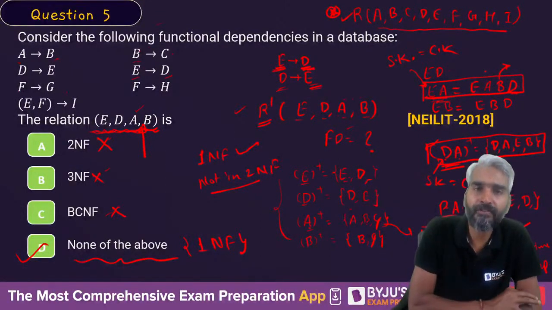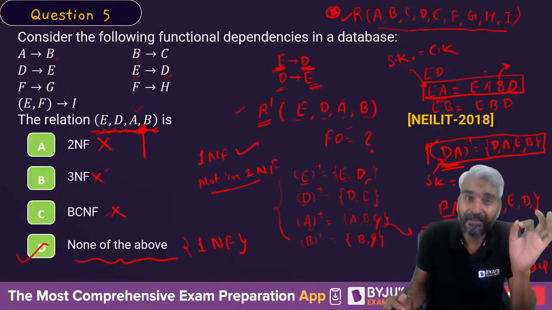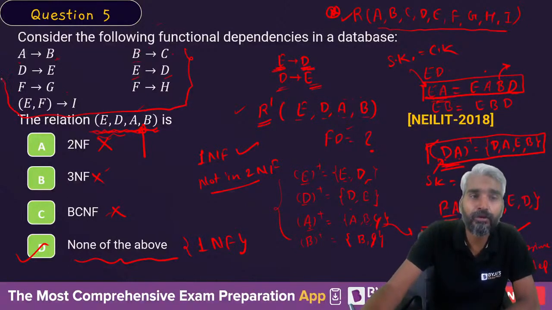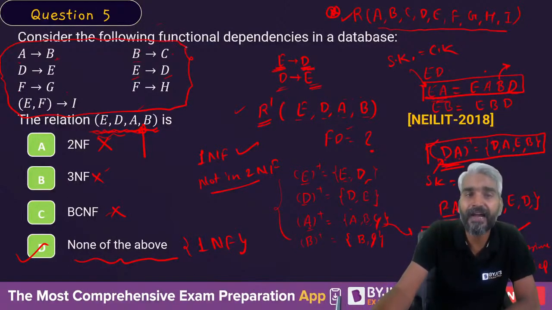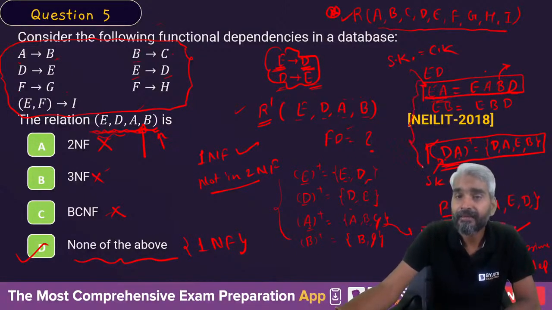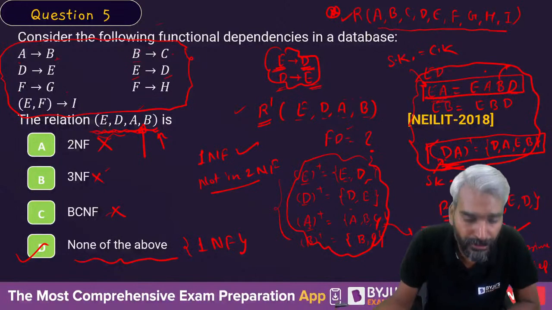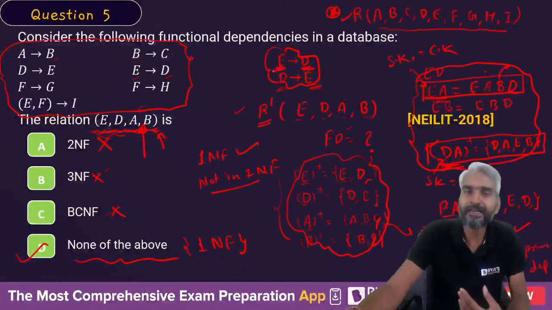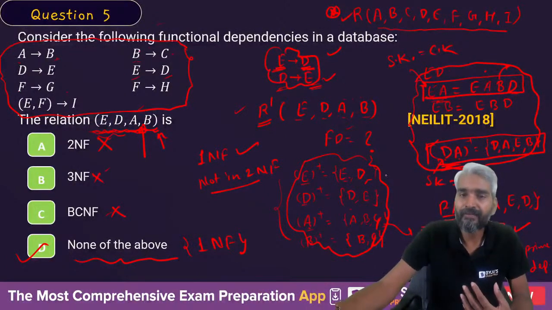Is this okay to everyone? You do not define the normal form of a subrelation directly from the candidate keys of the original relation. To identify the normal form of a subrelation, first you need to identify the FDs of that subrelation, and based on those FDs, you need to calculate the candidate key, and based on those candidate keys, you need to check the FDs.